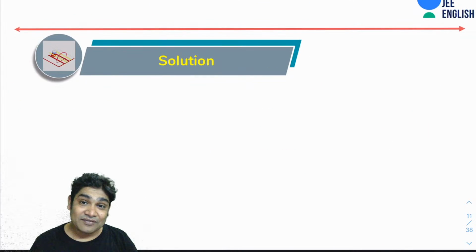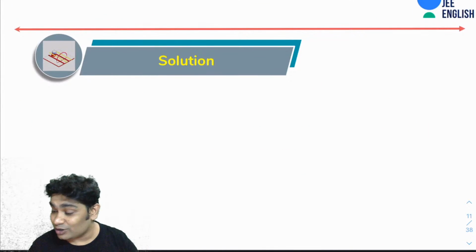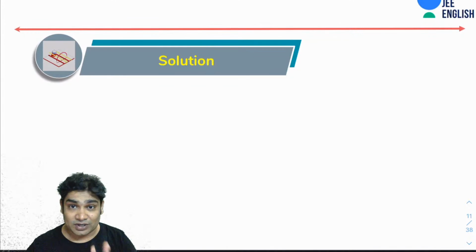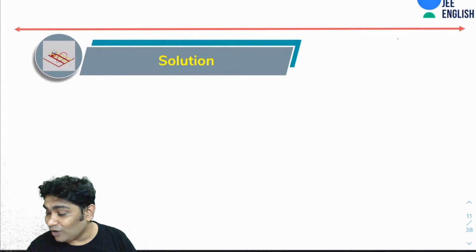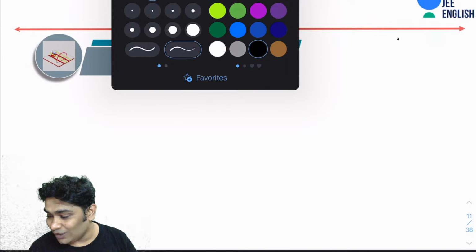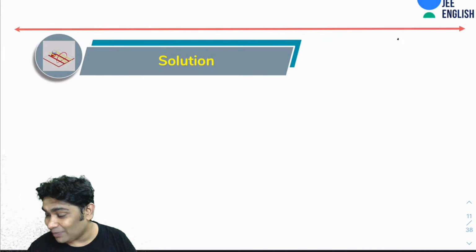This is the kind of SHM where the full SHM is not allowed, right? So imagine two situations. In one, there was no wall. Then how would the motion take place? Let us see.